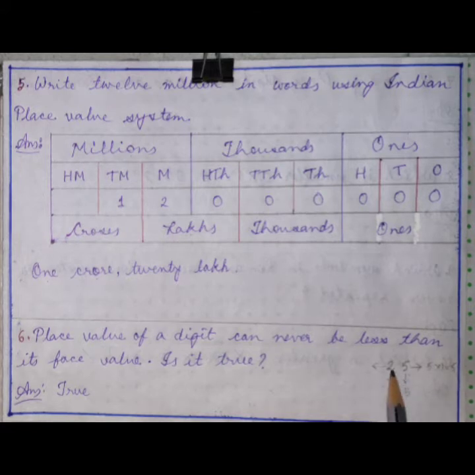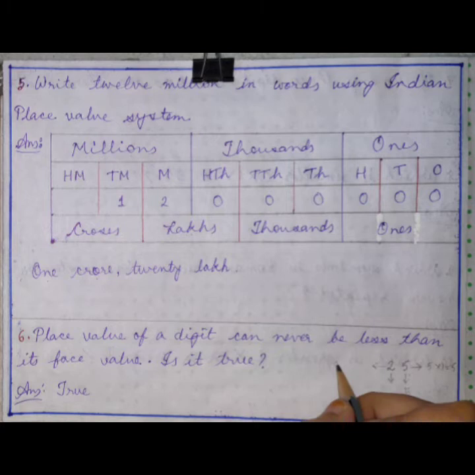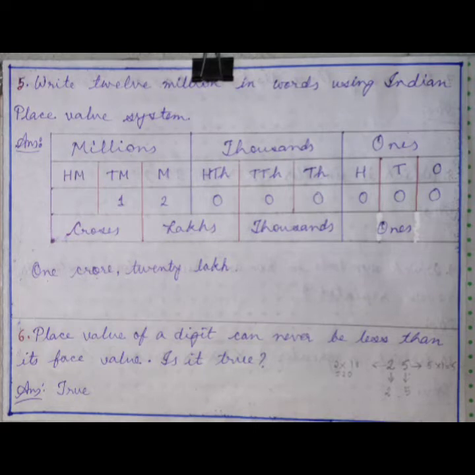Okay, now this 2, what is the place value of it? 2 into, it is in the tens place, 10, it will be what? 20. Okay, what is the face value? It is 2 only. So what you can see here is that the place value is either greater than or equal to the face value, which cannot be less than it. Yes, so place value of a digit can never be less than its face value. Okay, now let us move to question number 7.